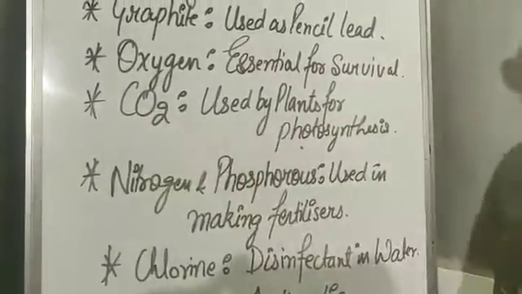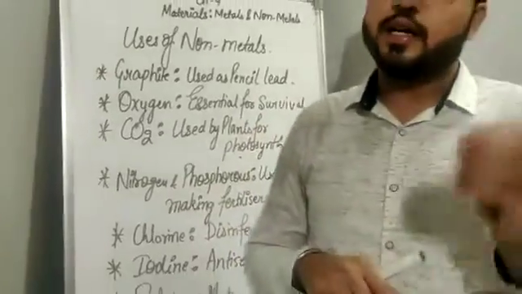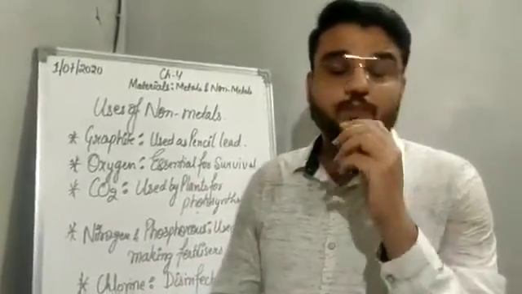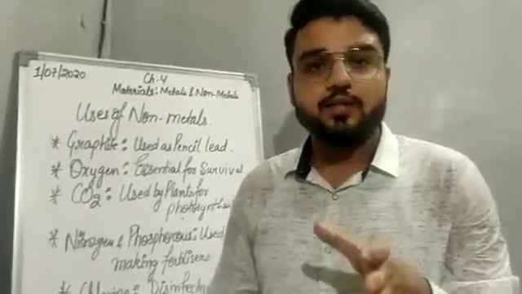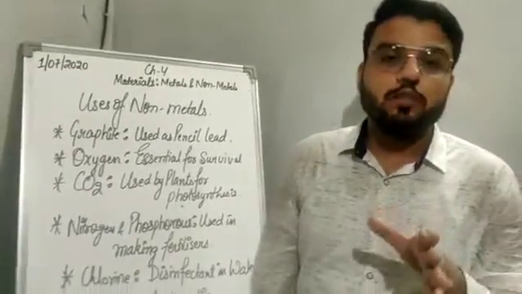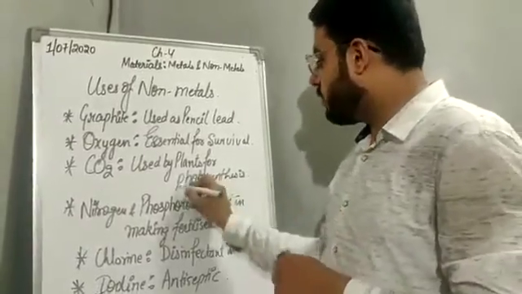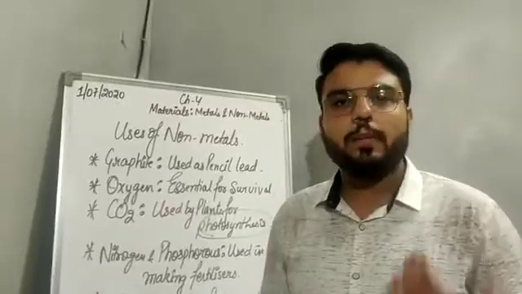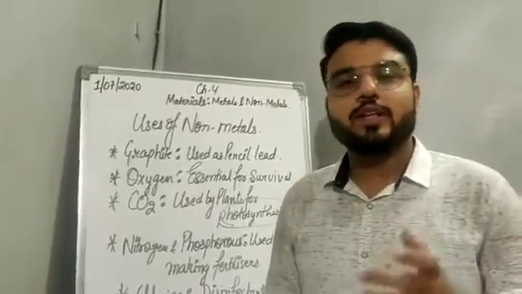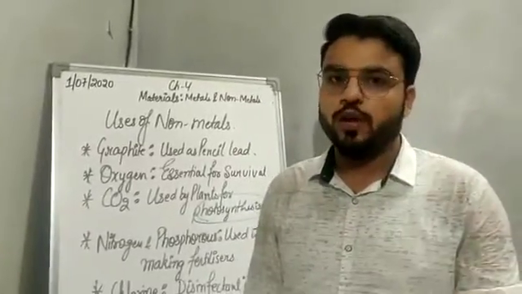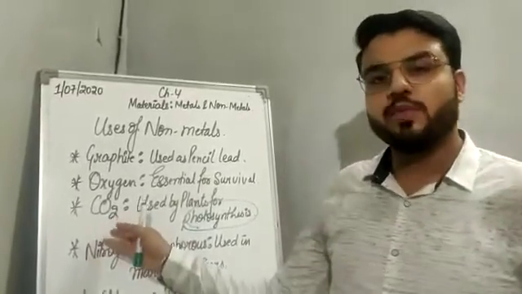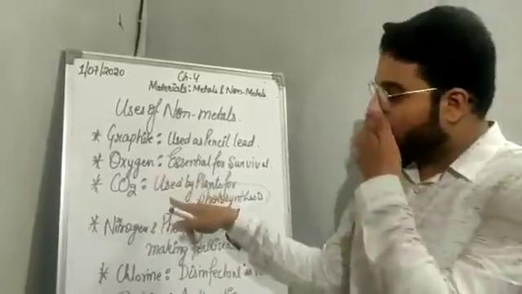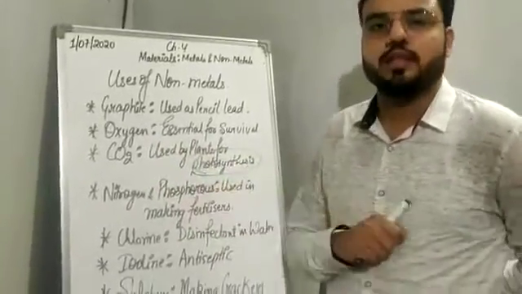Next we have carbon dioxide. Carbon dioxide contains carbon. So carbon dioxide is a gas which is essential for plants for the process of photosynthesis. You all know what photosynthesis is? Photosynthesis is the formation of food by green plants in the presence of sunlight and chlorophyll by taking carbon dioxide from the atmosphere. So carbon dioxide is also necessary because it is used by plants for photosynthesis.